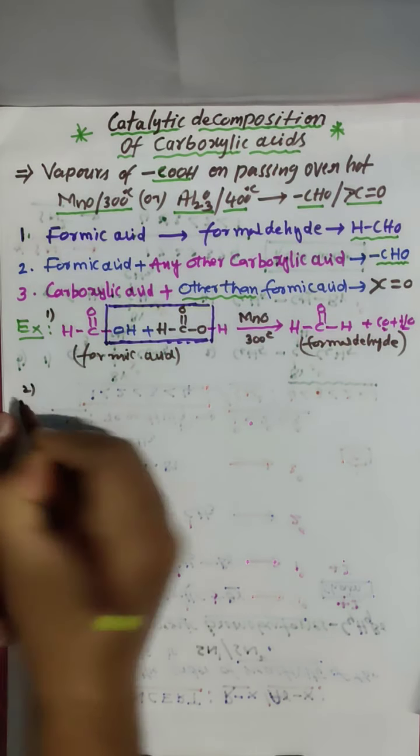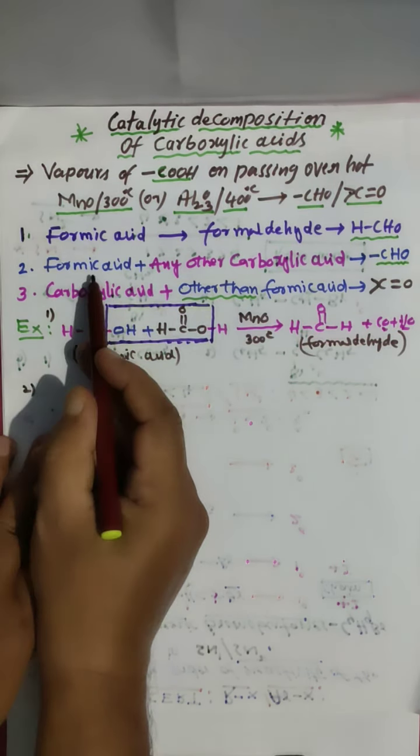Next, condition number 2. Second example I am taking: formic acid and any other carboxylic acid. Look here: CH3, C double bond O, OH.